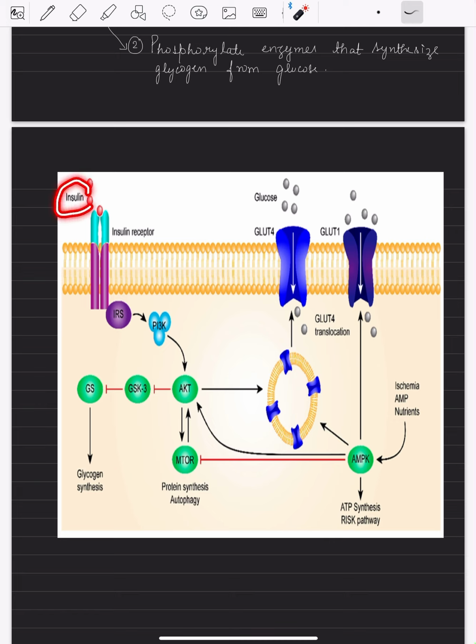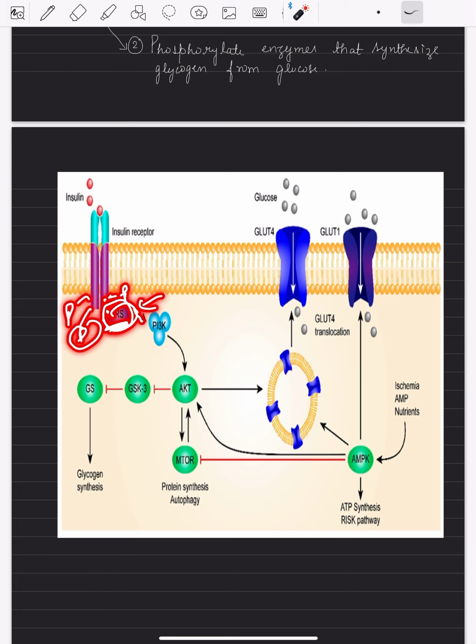Now you can see here in red color the insulin, how it is being received by the alpha chain, to the beta chain, and how on the beta side, once the phosphorylation takes place, it attracts the insulin receptor substrate, that is an adapter protein.